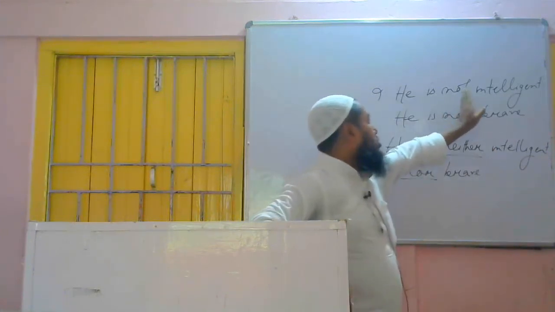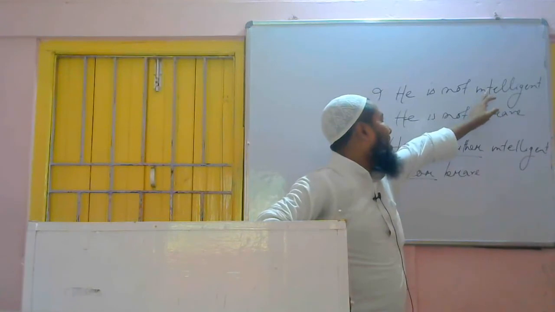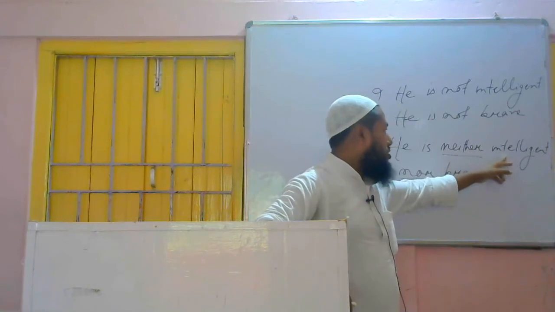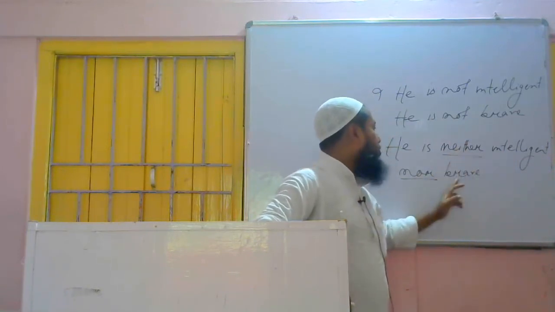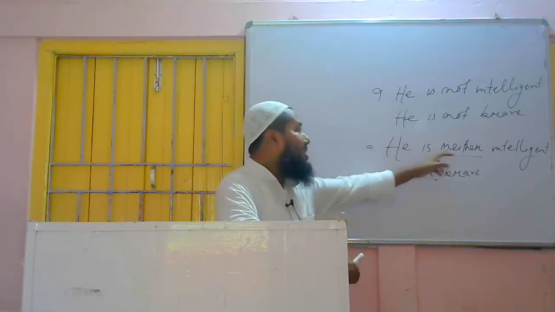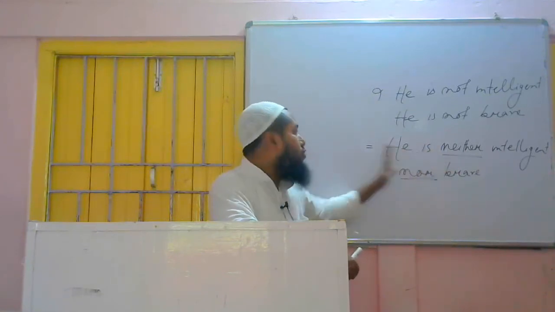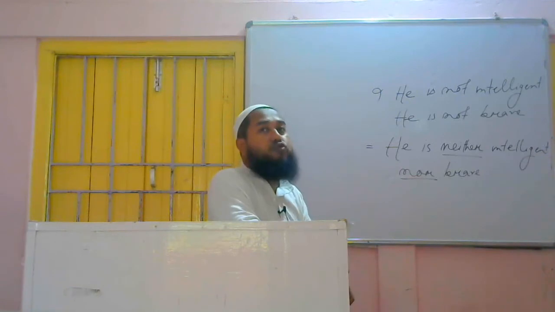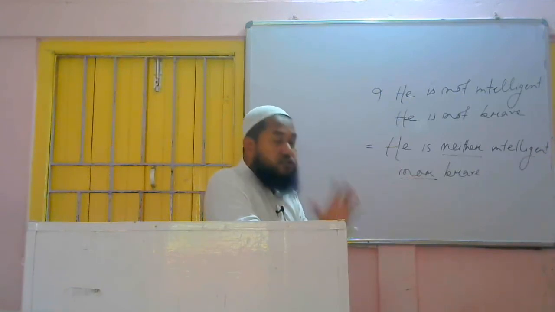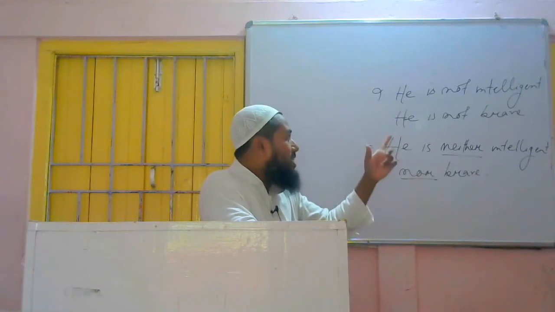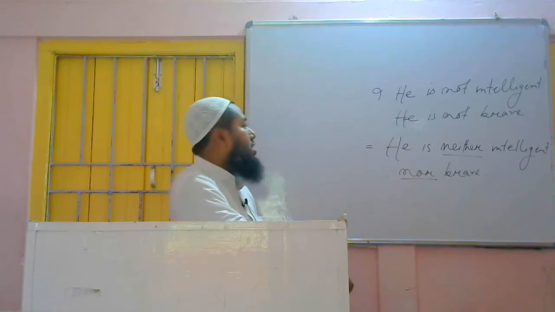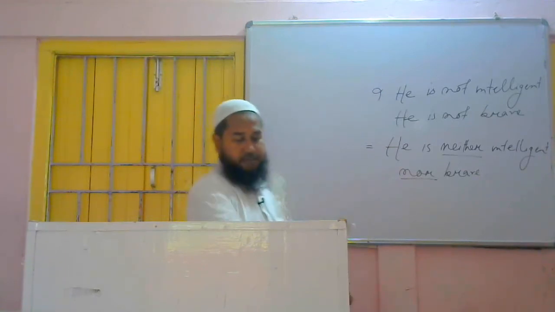So here we got what? Not intelligent, one negative quality, and here another, not brave. So before the first quality we have written neither, and before the second one we have written nor. And this neither is used after the auxiliary verb. If we write "he neither is intelligent nor brave", this is wrong. The auxiliary verb is there in the sentence, that's why after the auxiliary verb we have to add neither, and after neither we have to use one adjective, then nor, then another adjective or adverb, whatever it will be. So he is neither intelligent nor brave.